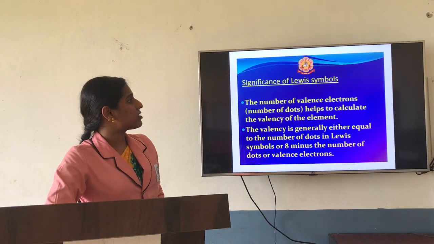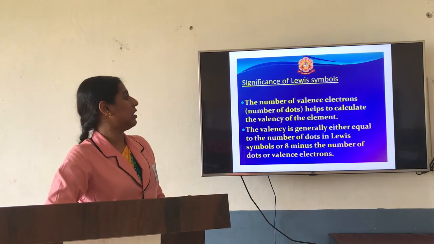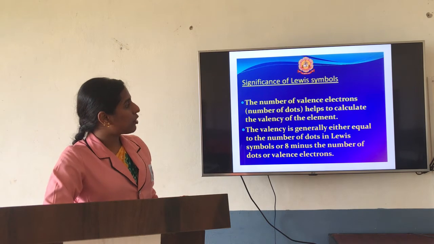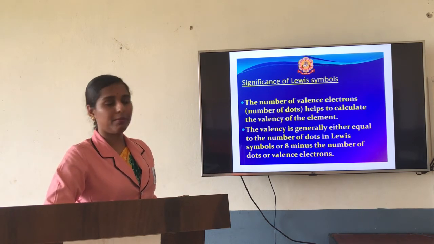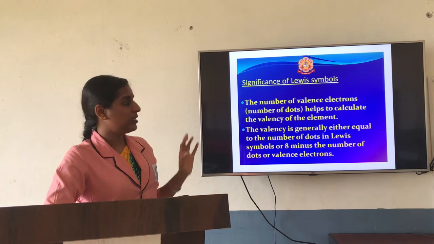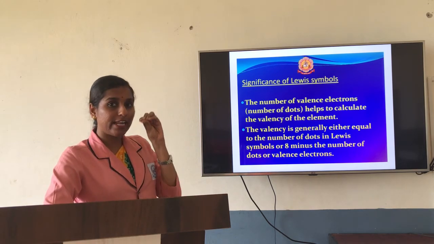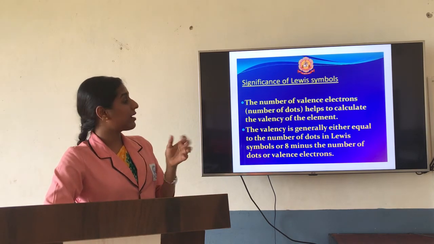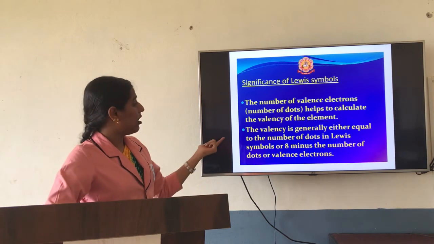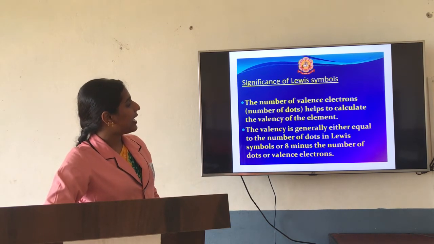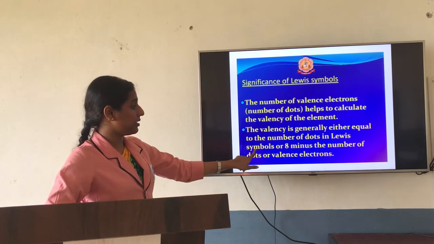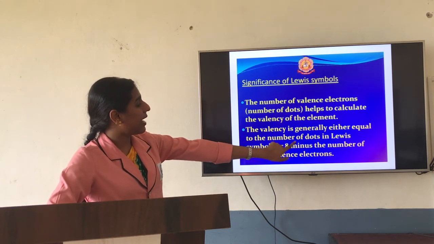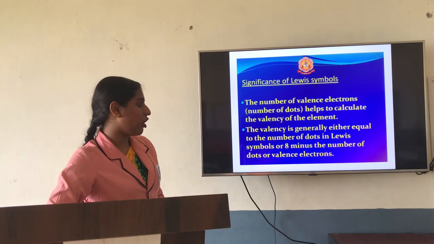Next, significance of Lewis symbol. So the first one is the number of valence electrons helps to calculate the valency of the element, as you have seen now. Just by seeing the dots you can calculate valence electrons as well as valency. The valency is generally either equal to the number of dots in the Lewis symbol or 8 minus the number of dots or valence shell.